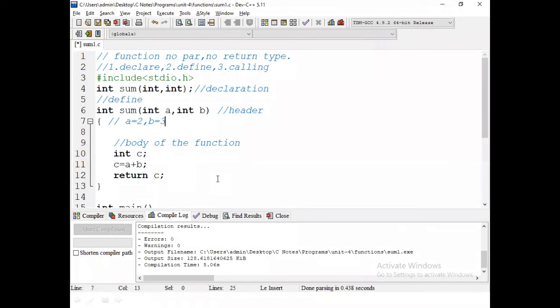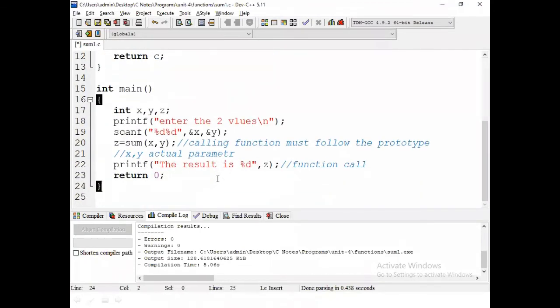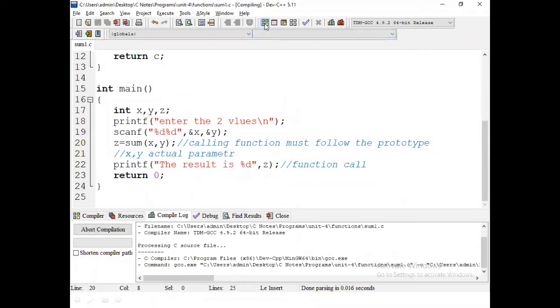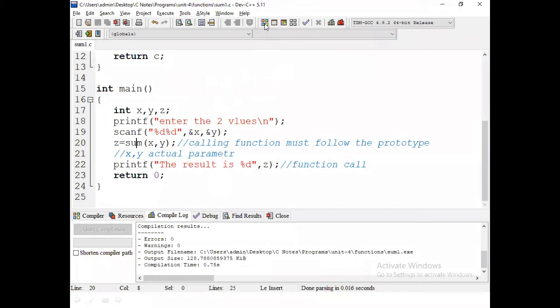In this example, previously a was assigned 2 and b was assigned 3. Now a is assigned x and b is assigned y. So x and y are called actual, and a, b are called formal parameters. Now a plus b gives an arithmetic value that will be returned. In what type will it return? Here we also receive the integer constant. So it is one of the models. There are so many models, and we can use them as per our requirement.